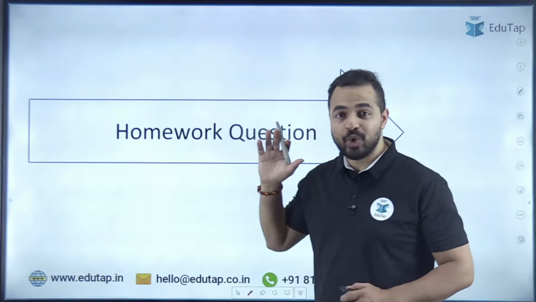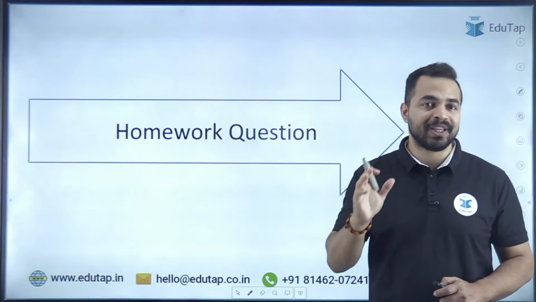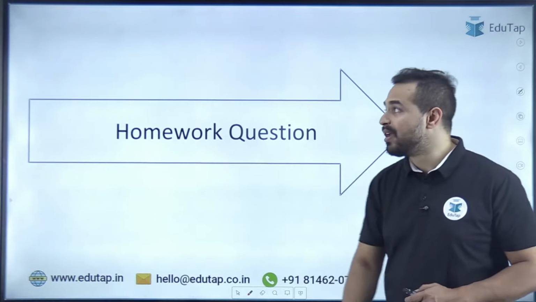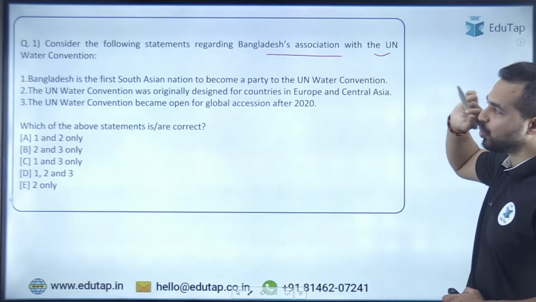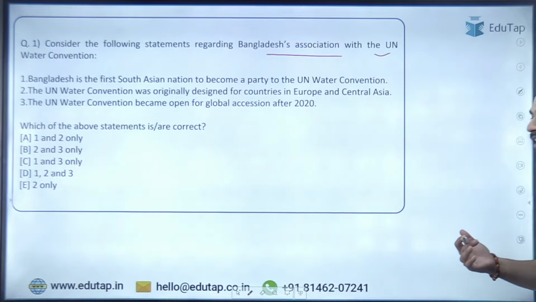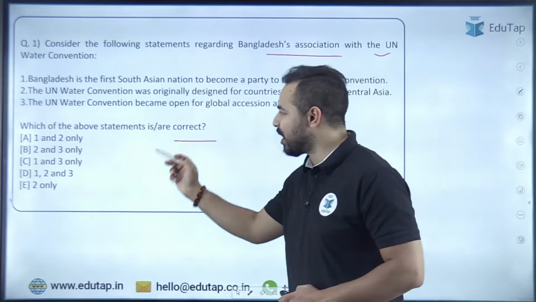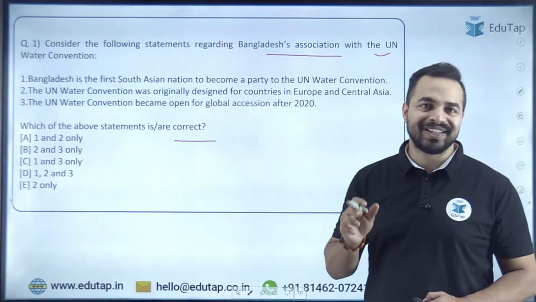And do make sure that you are attempting the question by giving the answer in the comment section. Okay. So here's the question which is on Bangladesh's association with the United Nations Water Convention. You have to identify the correct statement. So make sure that you are giving me the answer to this question in the comment section.